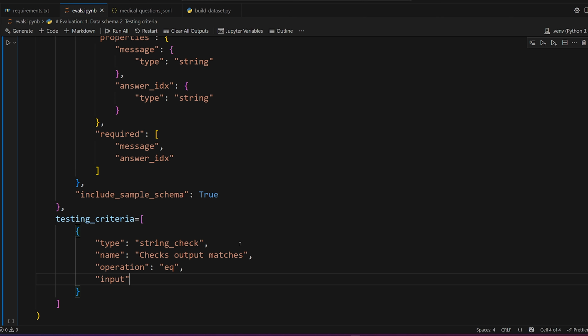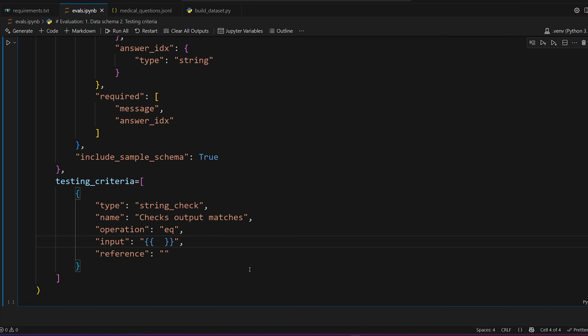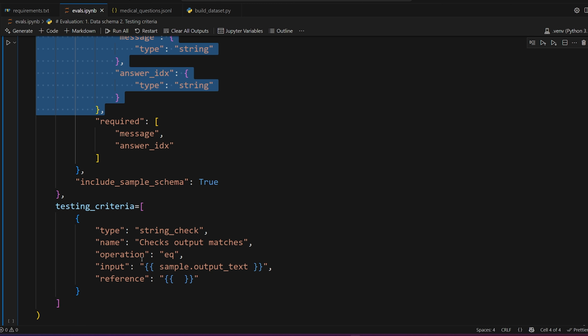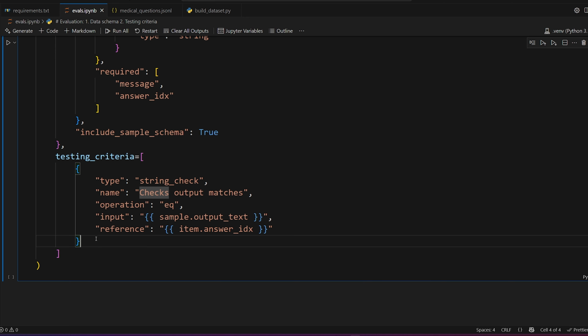And then now we have input, and then we have reference. The input should be what the model produced. Because we set this to true here, we can now do sample dot output text. And then here we can do another variable. This is what the model should produce from our data set. To access a field from our schema here, we can do item dot, and then the field name is answer IDX. Boom. So now this testing criteria will check to see if the sample output text is equal to the expected field here.